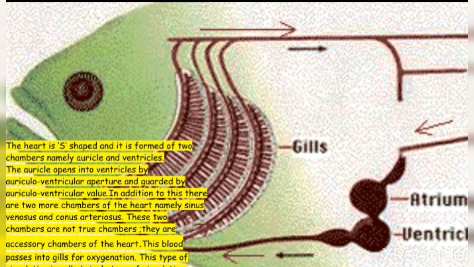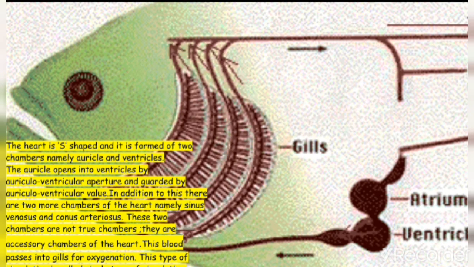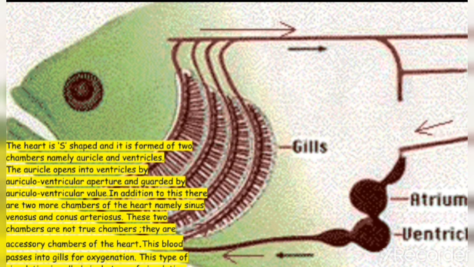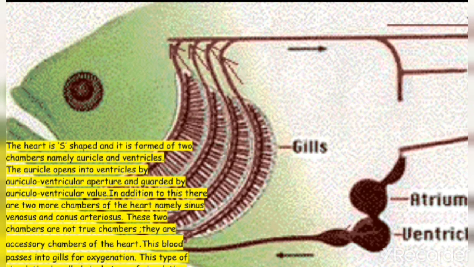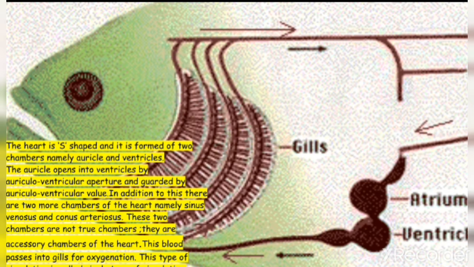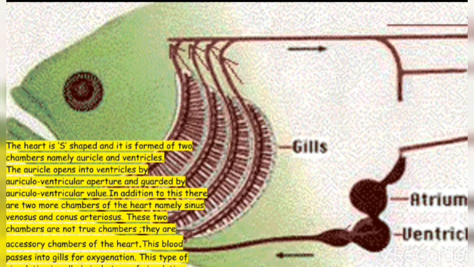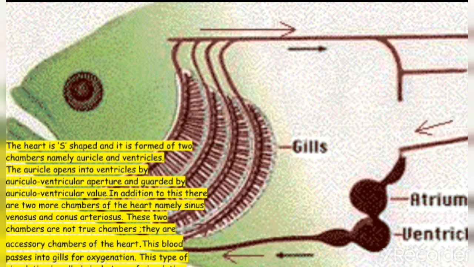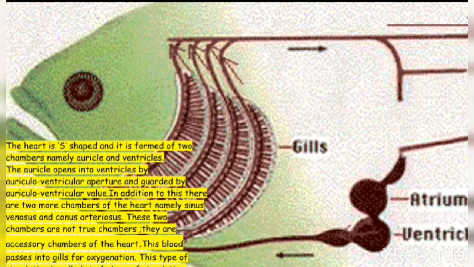Double chamber heart. The heart is S-shaped and is formed of two chambers, namely auricle and ventricle. The auricle opens into the ventricle by the auriculoventricular aperture and is guarded by the auriculoventricular valve. In addition to this, there are two more chambers of the heart, namely sinus venosus and conus arteriosus. These two are not true chambers; they are accessory chambers of the heart. The blood passes into gills for oxygenation. This type of circulation is called single type of circulation. This type of heart can be seen in fishes.